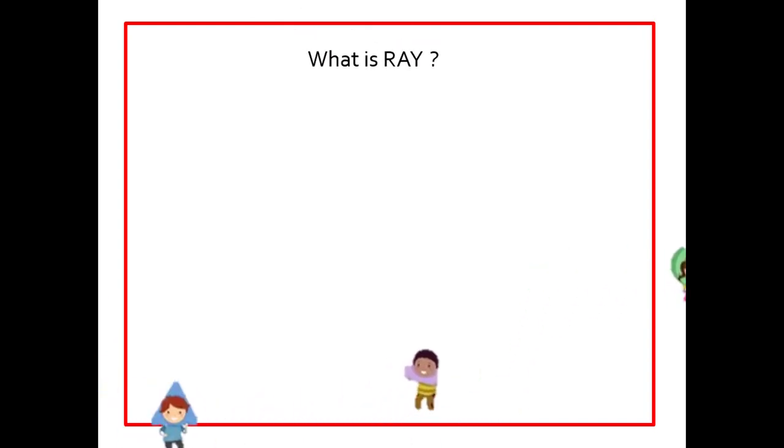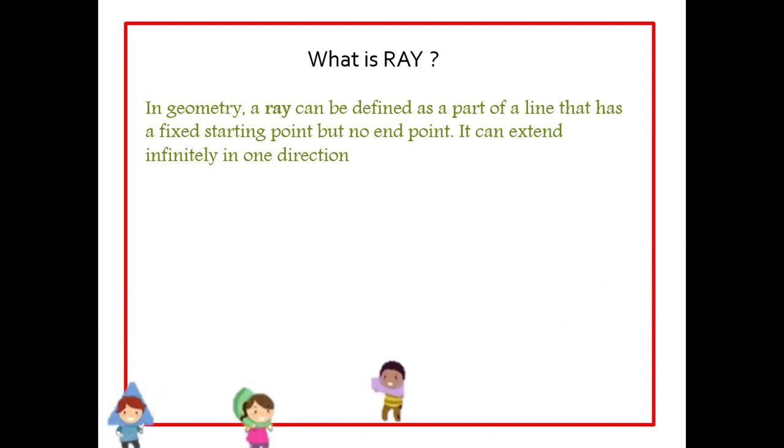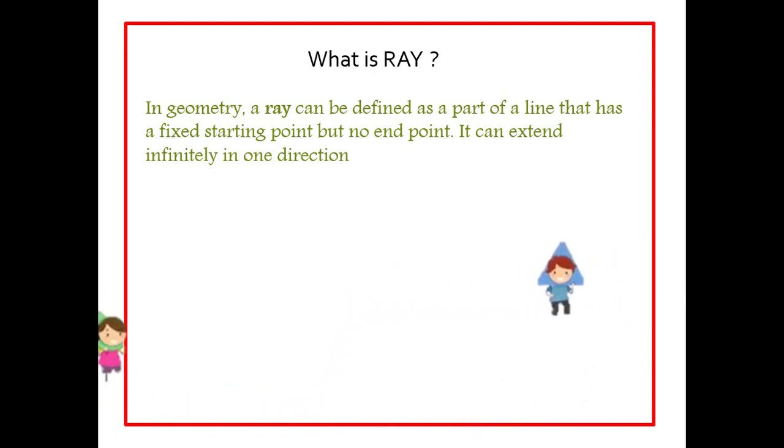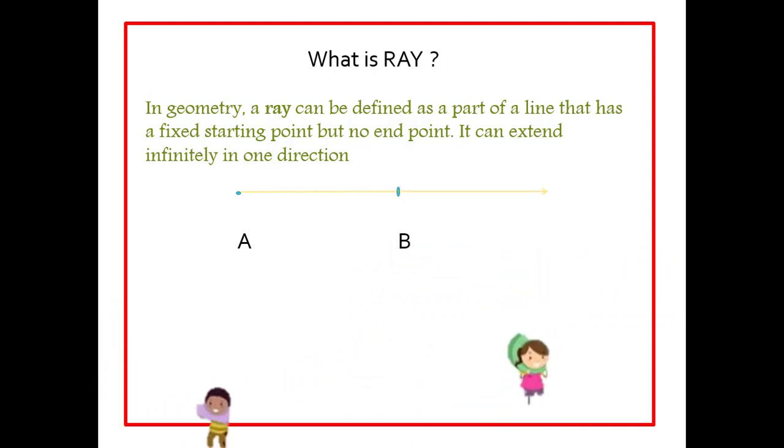Next we will discuss what is a ray. In geometry, a ray can be defined as a part of a line that has a fixed starting point but no end point. It can extend infinitely in one direction. Here we can see that A and B are two points. If we join these by a one-dimensional figure, and after joining we extend in only one direction, this will be a ray which has only one fixed point, which is here A.